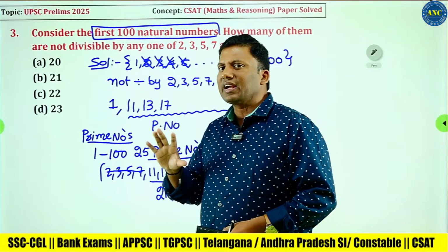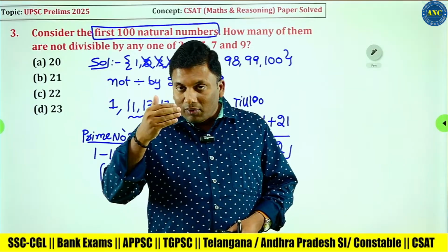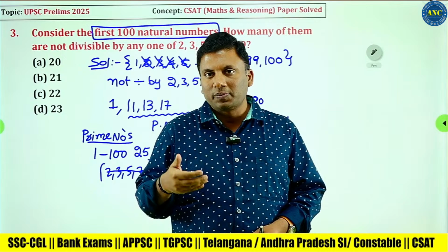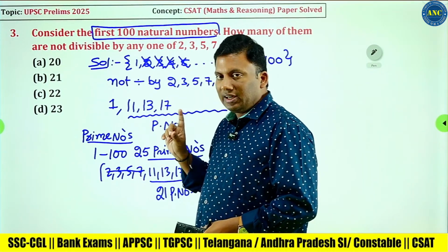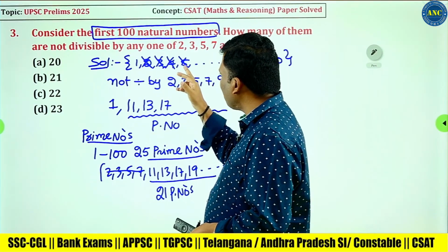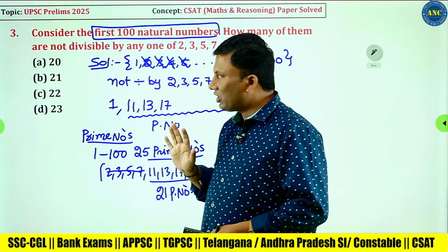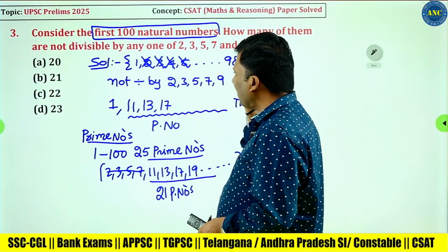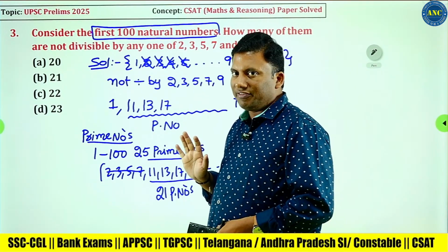The input is, and I am repeating it a second time in case any problem is not clear to you, I would recommend you watch the video again at a slower speed so that you understand the hidden concept. First, I considered the first 100 natural numbers, 1, 2, 3, 4, 5 and so on up to 100. That is the input in the question. How many are not divisible by 2, 3, 5, 7 and 9? I want numbers which are not divisible by 2, 3, 5, 7 and 9.